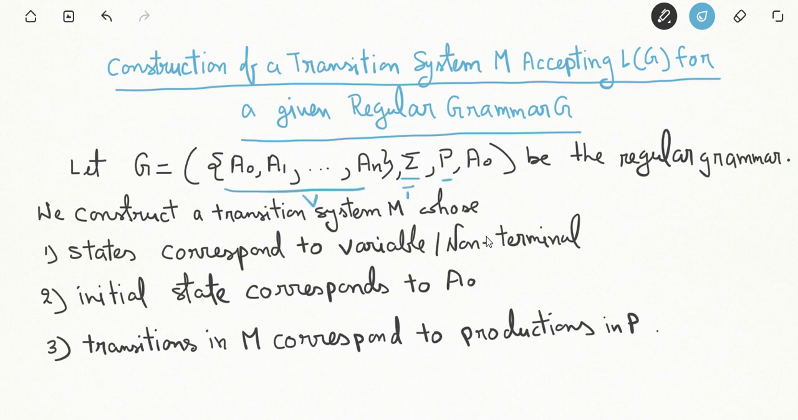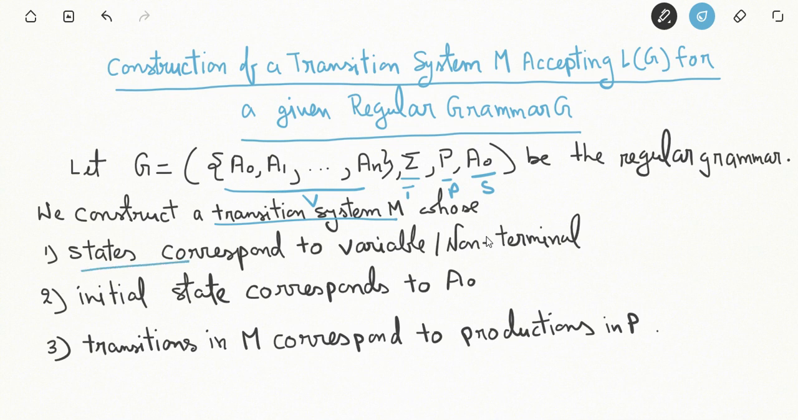be the regular grammar. Here the non-terminal alphabet consists of A0, A1 till An. T is the terminal alphabet which is equal to sigma. P is the production rules and A0 is the starting symbol. Now we have to construct a transition system M corresponding to this grammar. How are we going to do this?